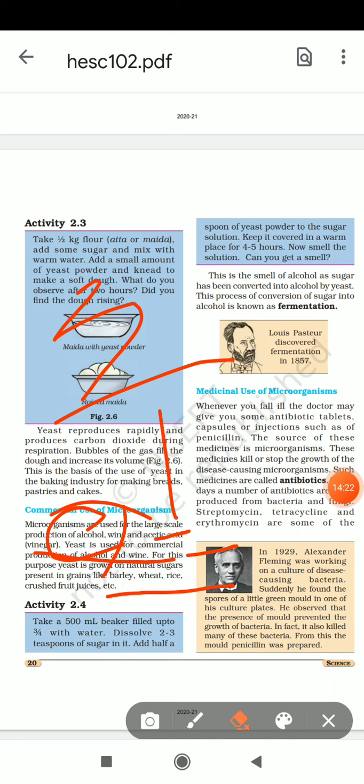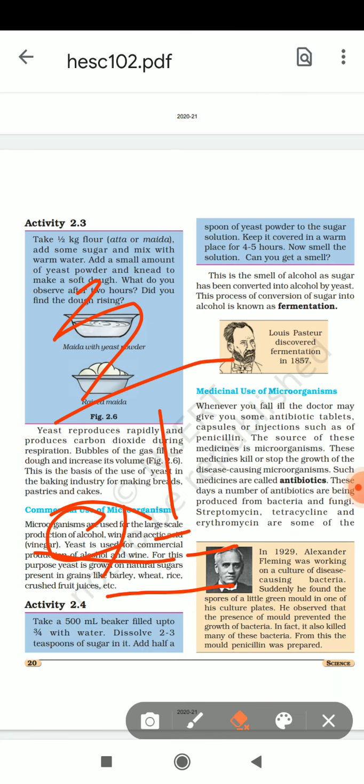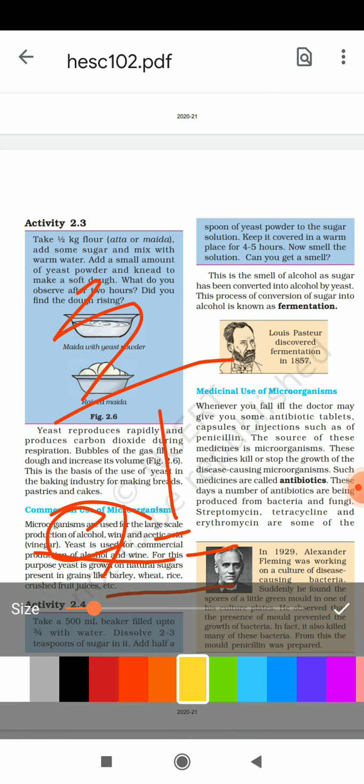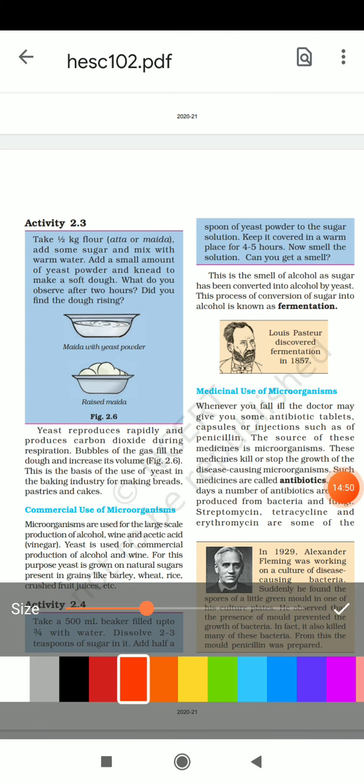The alcohol. This process of conversion of the sugar into alcohol is called fermentation. What is fermentation? The conversion of sugar into alcohol is called fermentation.